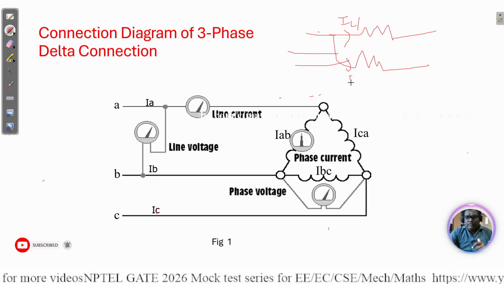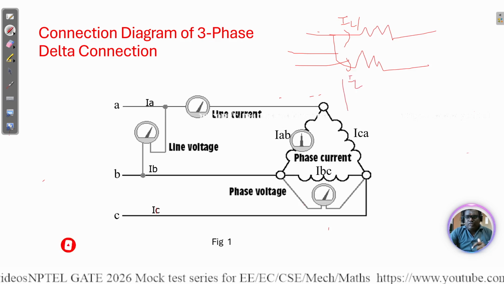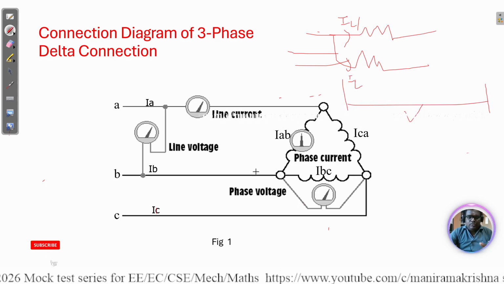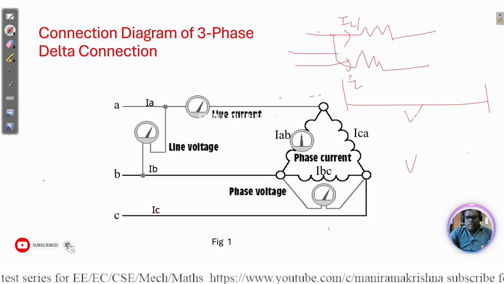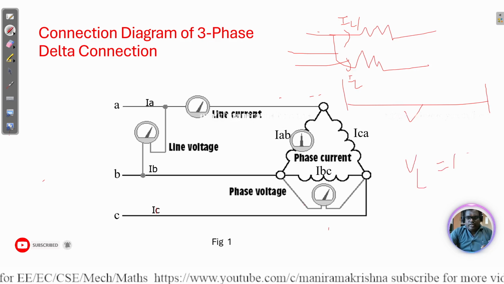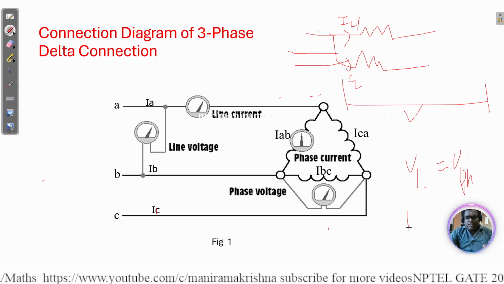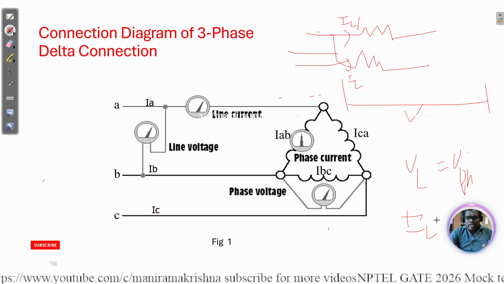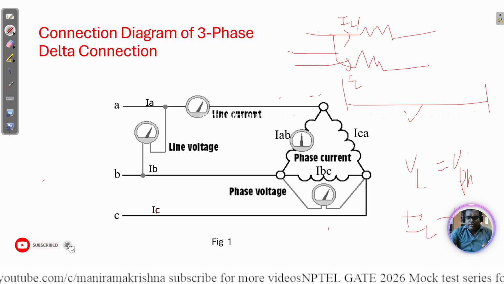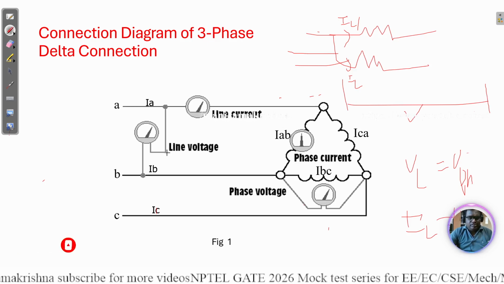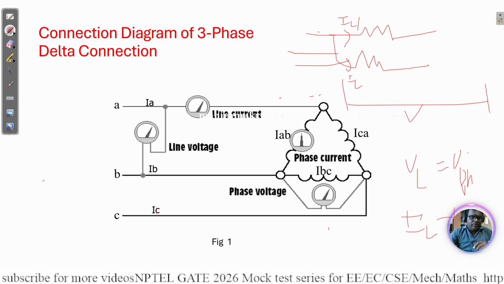The current is divided, but the voltage across them is the same. Here also, line voltage is equal to phase voltage, but line current is not equal to phase current. That we need to remember. That's a simple remembrance.